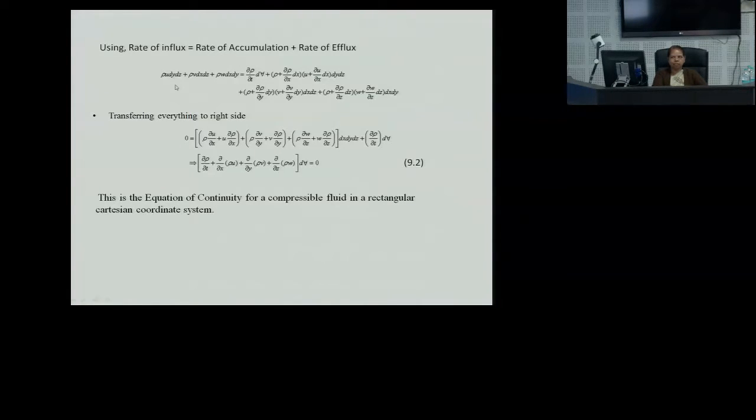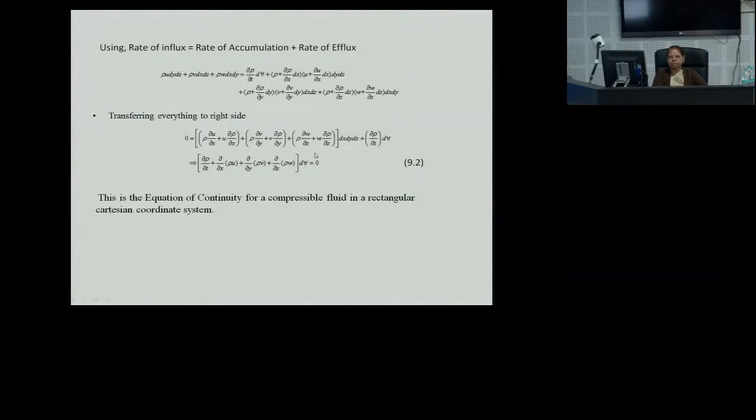This is the influx coming to the system, this is the accumulated part, and this part is the mass leaving the system. Transferring everything to the right side and simplifying, we get del rho by del t plus del by del x of rho u plus del by del y of rho v plus del by del z of rho w, into dV, equal to 0.